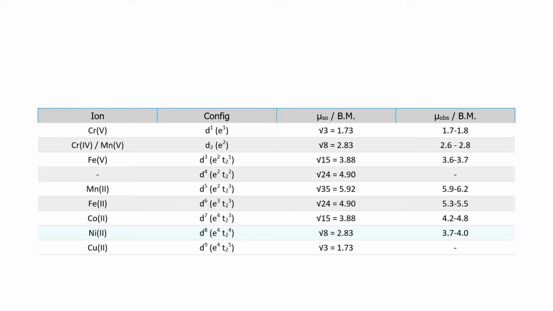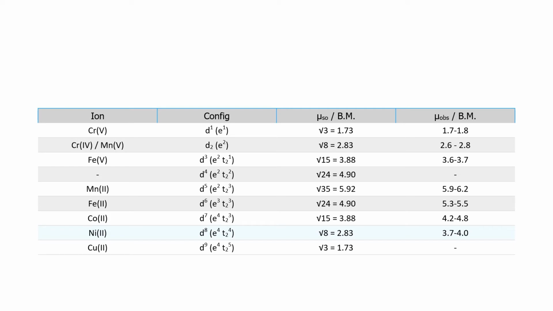Now we can see that in d orbital 1 electron, example titanium plus 3. In d orbital 2 unpaired electrons, we can take the example vanadium plus 3. In d orbital 3 unpaired electrons, chromium plus 3 and vanadium plus 2. In d orbital 4 unpaired electrons, you can take example Mn plus 3 and Cr plus 2. In d orbital 5 electrons, you can take example Fe plus 3, Mn plus 2.